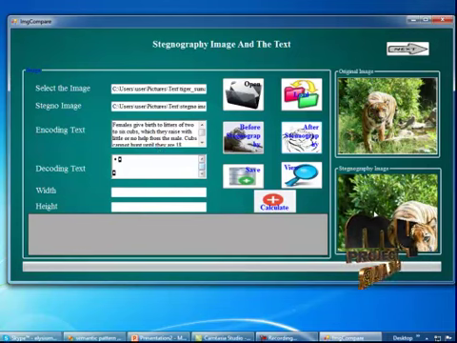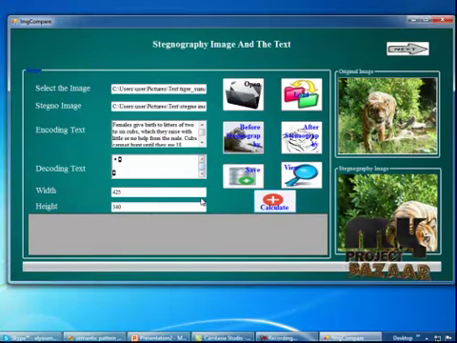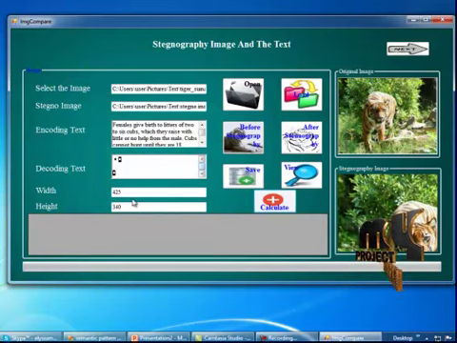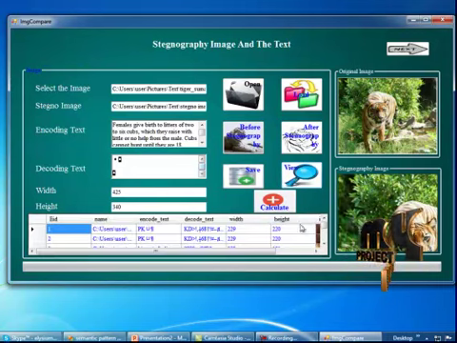So first I am going to calculate the width and height of the image. So click on the calculate button. Image width and height will be displayed here. Okay. Then I am going to save this data. So click on the save button. It will be saved into the database. Now I am going to view the database. So click on the view button.